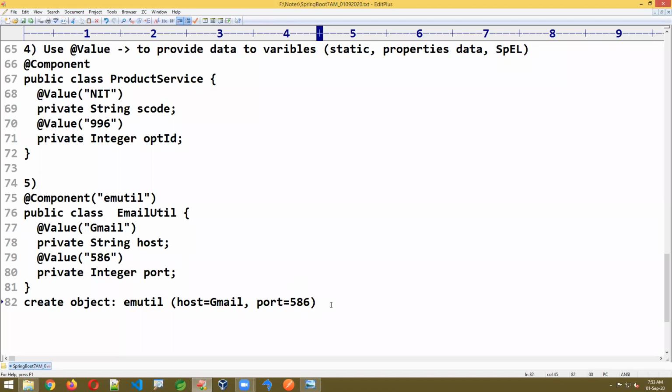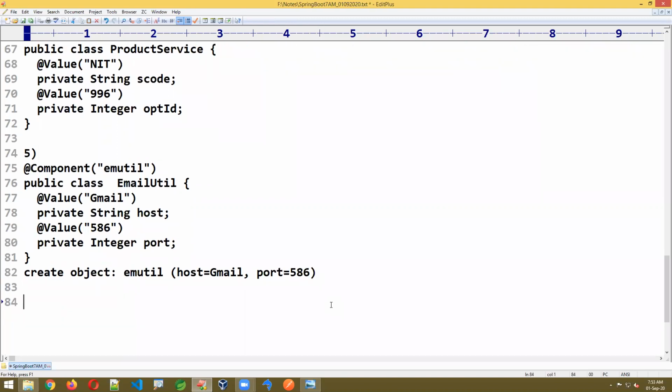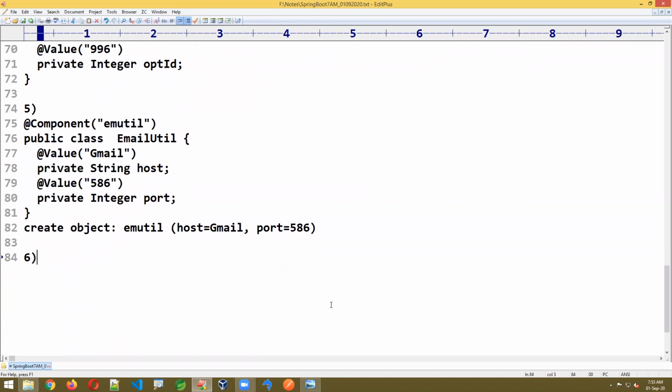Okay, now I'm just writing the sixth one, somewhat complex and lengthy here. Consider I'm just creating one application.properties file. Same program, I'm just writing the application.properties file. Remember, application.properties or .properties will store the data in the form of key and value.